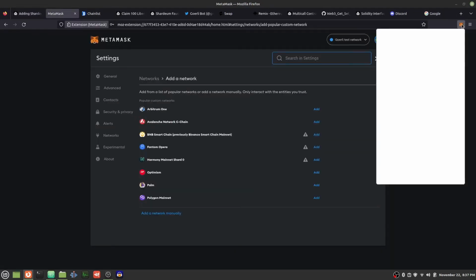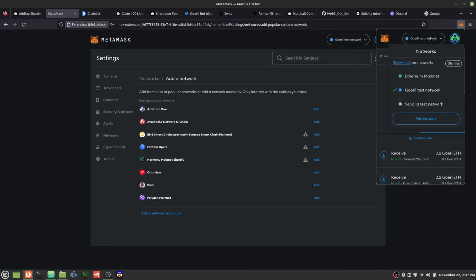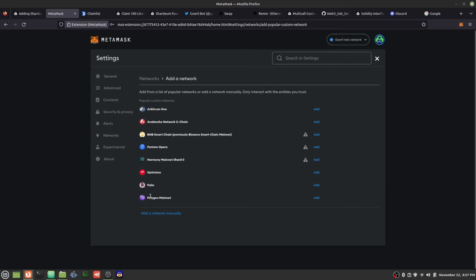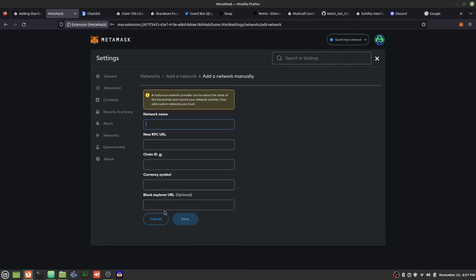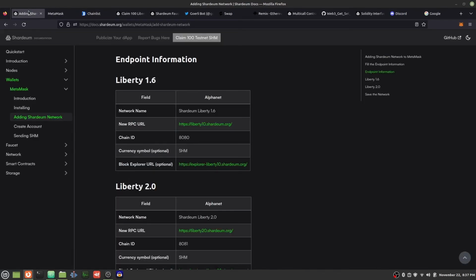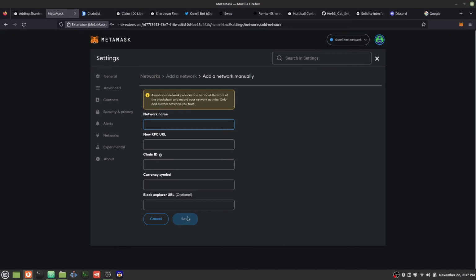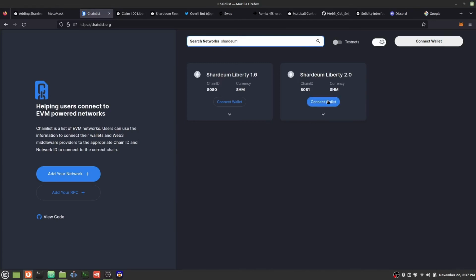To get here, you'd have to go to the browser extension and hit add network. This window will pop up, and then you can add a network manually to add custom networks. All the information that you need is here. You would just fill in all this information, hit save, and then it would be recorded into MetaMask. This is useful for devnets, and we recommend you use Liberty 2.0 because it's sharded.